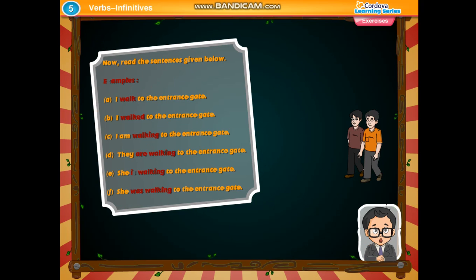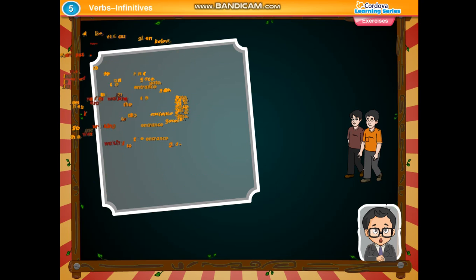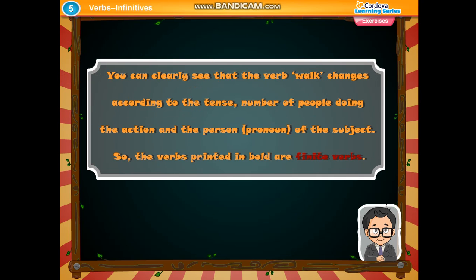Examples: I walk to the entrance gate. I walked to the entrance gate. I am walking to the entrance gate. They are walking to the entrance gate. She is walking to the entrance gate. She was walking to the entrance gate. You can clearly see that the verb walk changes according to the tense, number of people doing the action and the person, pronoun of the subject. So the verbs printed in bold are finite verbs.